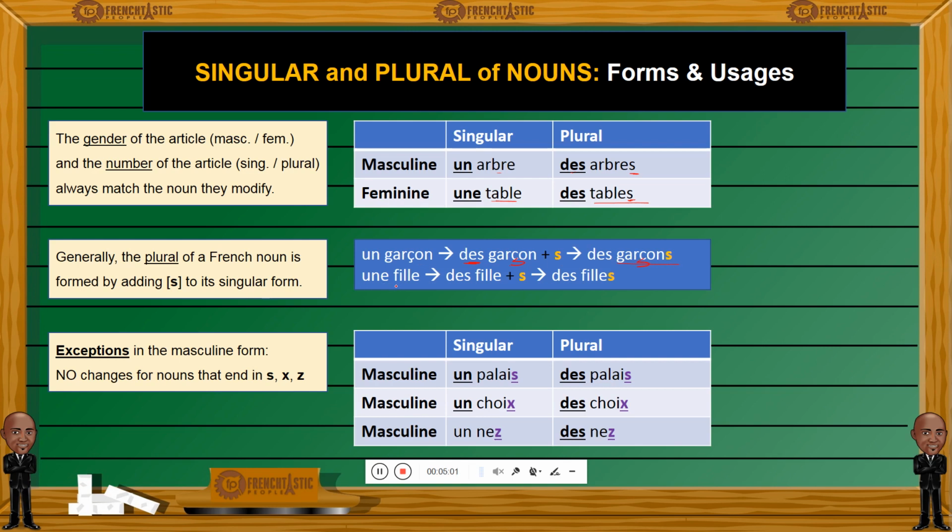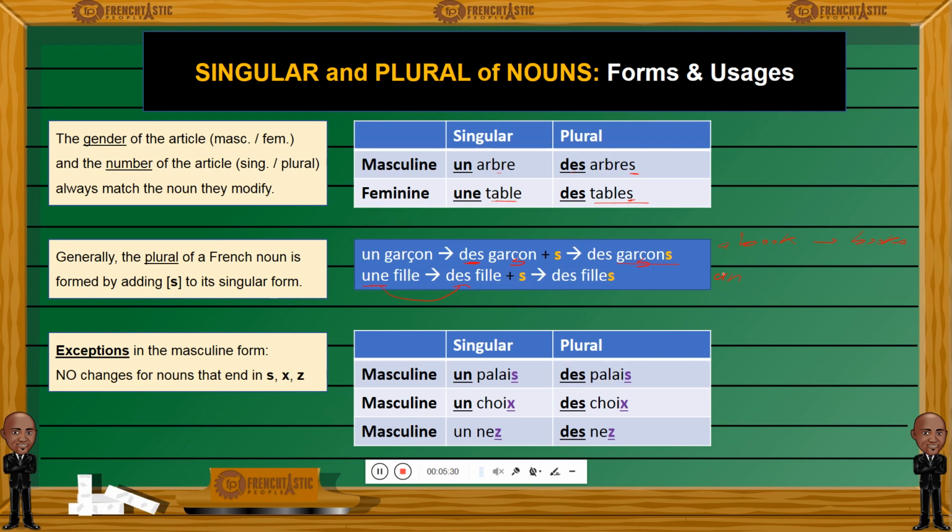How would you make une fille, a girl, plural? Well, you change the article une into its plural form, which is des, and then you add an s to fille. So just like in English, for the word book we have books with an s at the end. In French, un livre, a book.